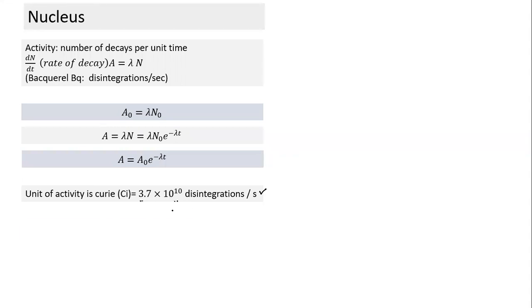This is Curie. And there's something called specific activity. If I take a unit mass of any radioactive material, the activity related to unit mass is called specific activity. So I have to take unit mass. In unit mass, I have to calculate how many atoms, how many nuclei of that material are present.